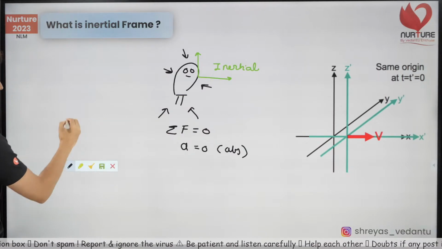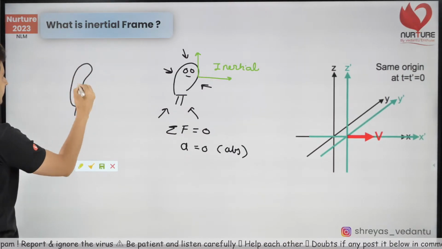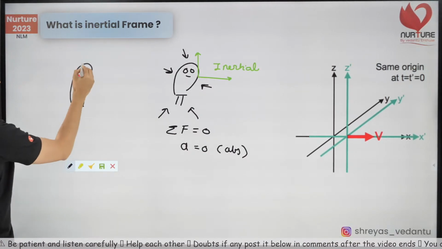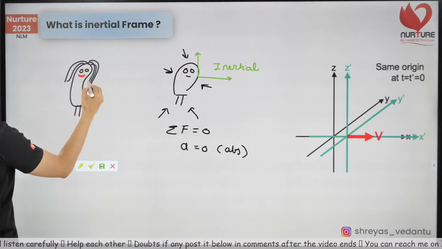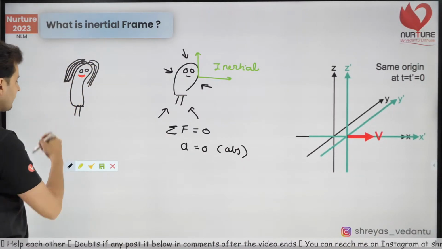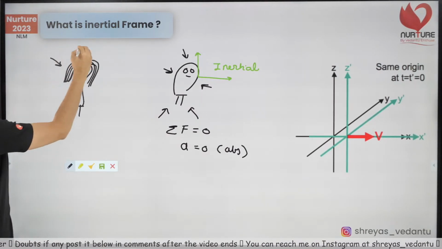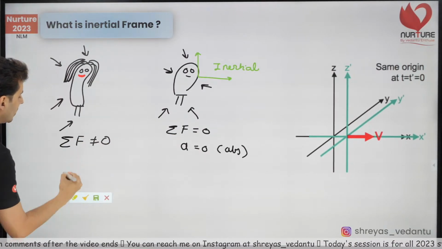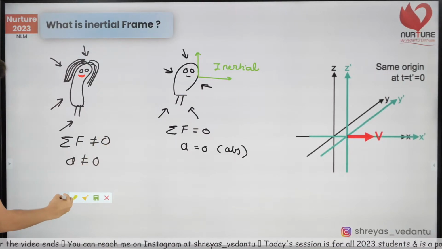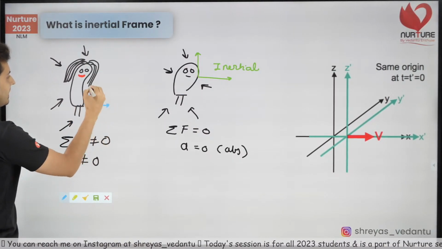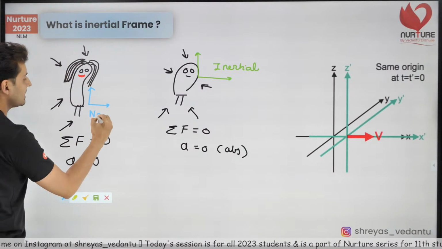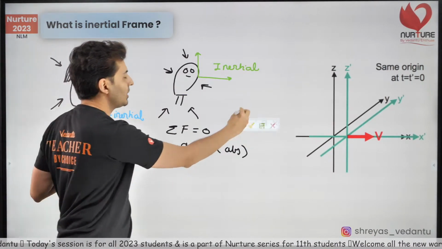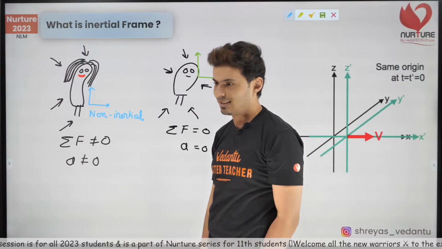But let's say you have a Champa over here. Okay, this is Champa. I hope she looks beautiful. And she's wearing this pretty hot red lipstick. And we find that the forces on Champa, these are the forces on Champa, and the net force on Champa is not 0. So acceleration is there. She is accelerating. Then that frame of reference attached to Champa is obviously called a non-inertial frame of reference. What is it called? Non-inertial, because she is not maintaining her inertia. As simple as that.